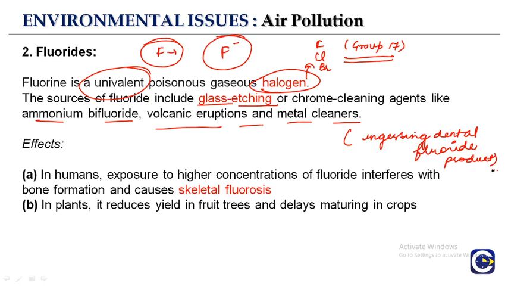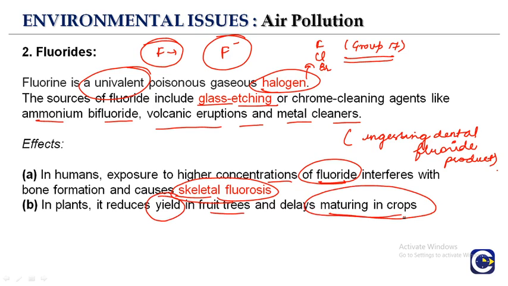So in case of humans, fluoride is helpful for dental health in low dosage, but excess of anything is wrong. If it is present in excess amount, that can lead to skeletal fluorosis. In humans, exposure to a high concentration of fluoride interferes with bone formation and causes skeletal fluorosis. In case of plants also, it reduces the yield, that is the amount in the fruit trees, and it delays maturing in crops. That means this fluoride is affecting the humans, it is affecting the fruits, plants, that means it is affecting the food chain.